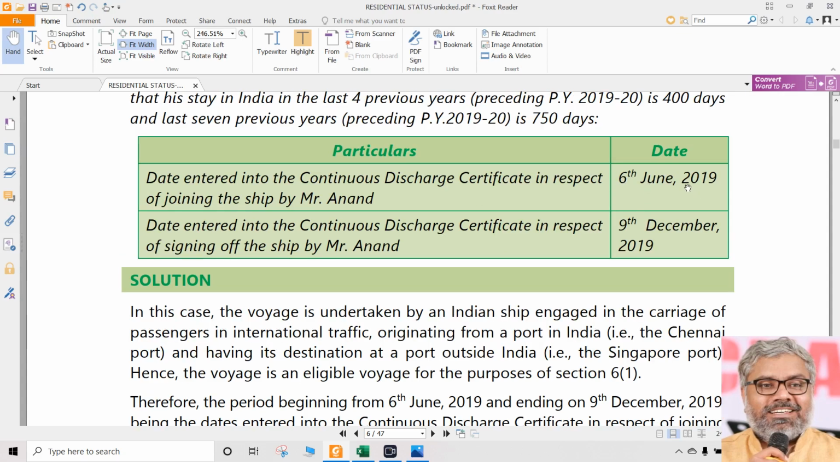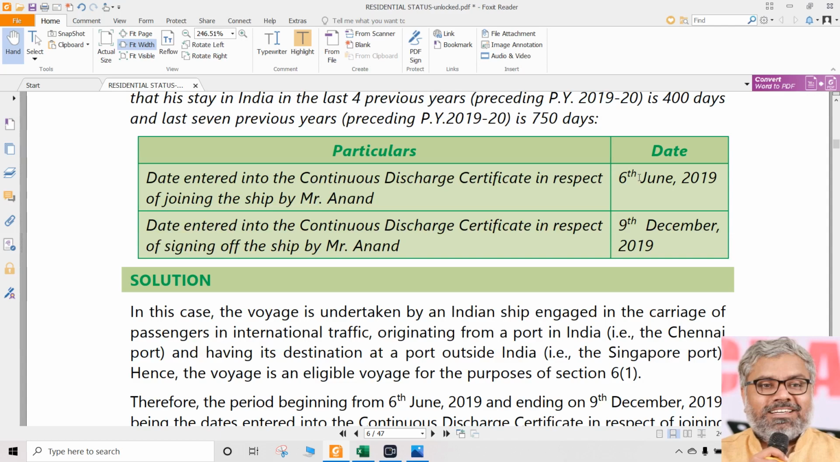And otherwise, this particular problem can be solved otherwise also, because when he is in ship, he is not in India. When he is not in ship, he is in India. So how many days he is in India, you can calculate that separately. Maybe you can all just take the calculators and do that.